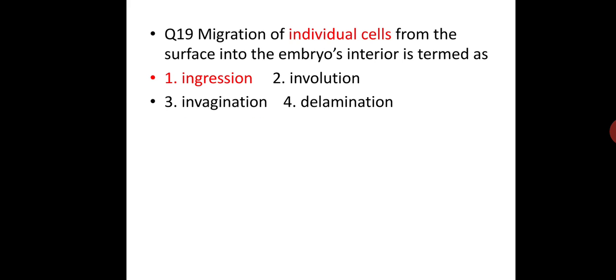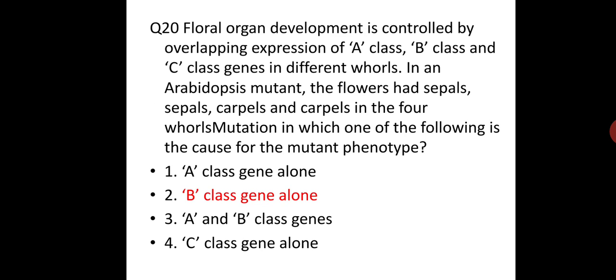Migration of individual cells from the surface into the embryo is termed ingression. Involution is the turning of sheets. Invagination is the bending, and delamination is the splitting of sheets. Question number 20 is from the ABC model. If you read, this is straightforward from Taiz and Zeiger.